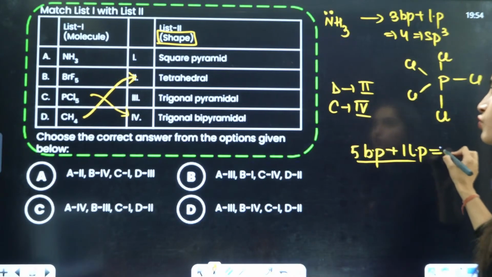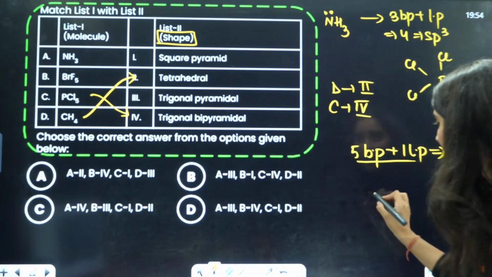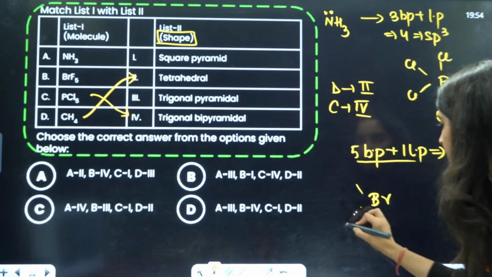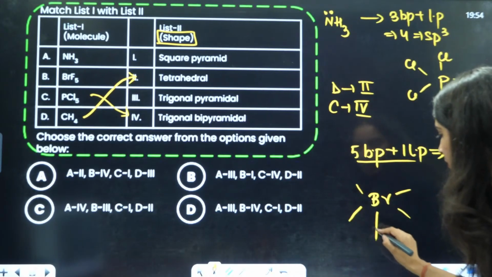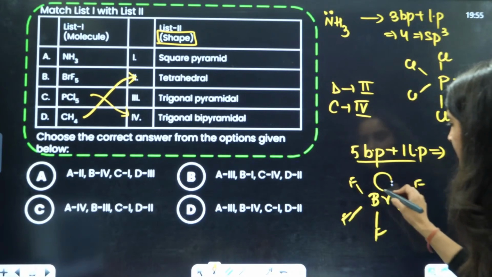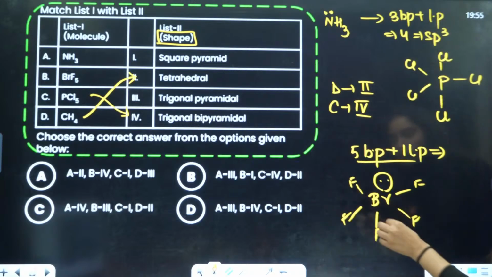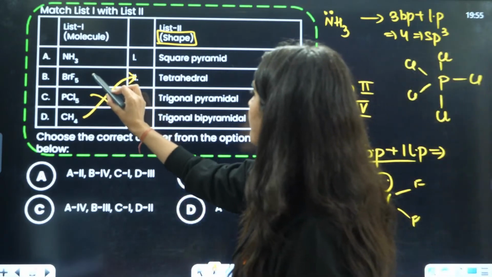So that means it is going to be an octahedral geometry, but in that what you will see, it will have 5 F bonds like this, right? And 1 will be the lone pair here. So it is going to be square pyramidal, right?